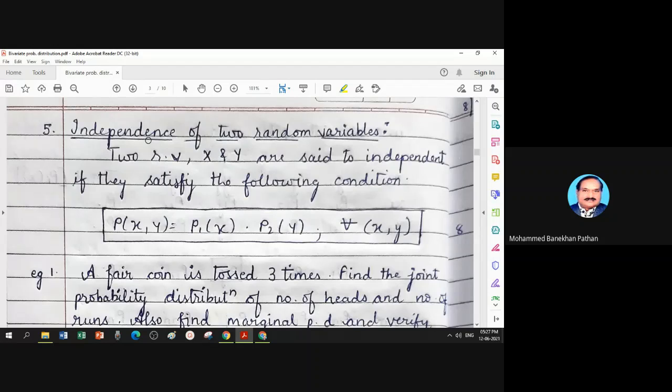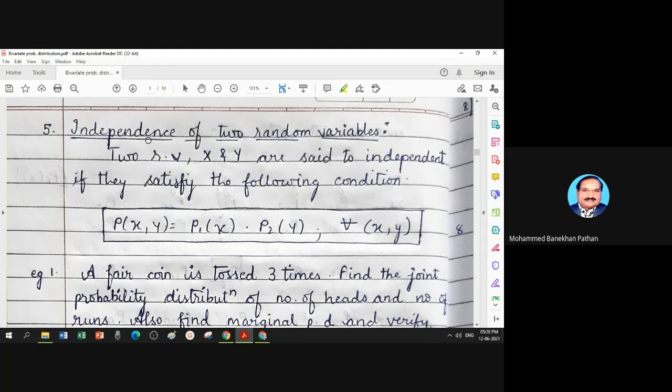In other words, probability of B given A equal to probability of B. This is the true concept of independence. What is the meaning of this? This says that knowledge of another event does not affect the chance of occurring of the event under study.